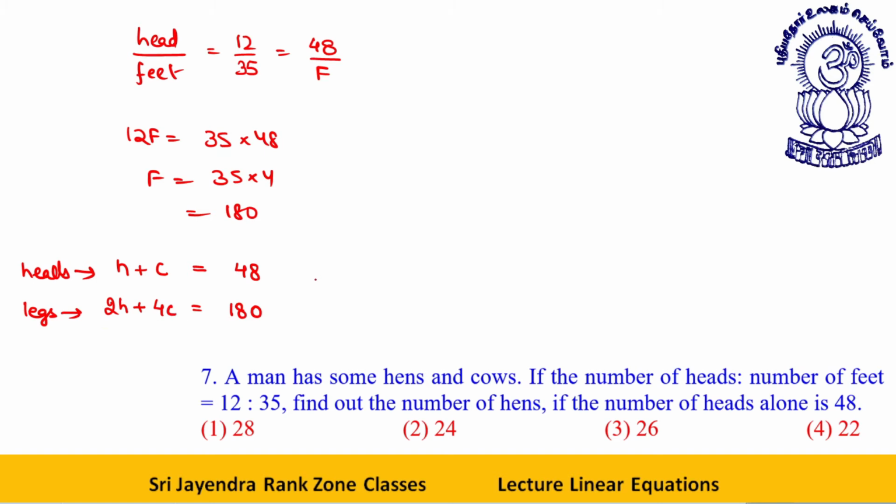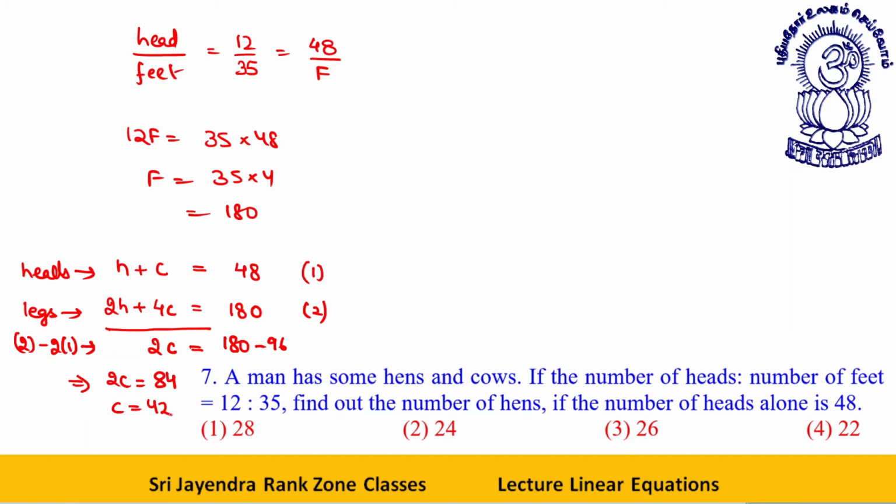Let's say this is equation first and this is equation second. What I do, equation 2 minus double of equation 1. This will give me 2h minus 2h is 0, 4c minus 2c, 2c is equal to 180 minus 96. This implies 2c is equal to 84. Find out the number of hens. Okay. C comes out to be 42.